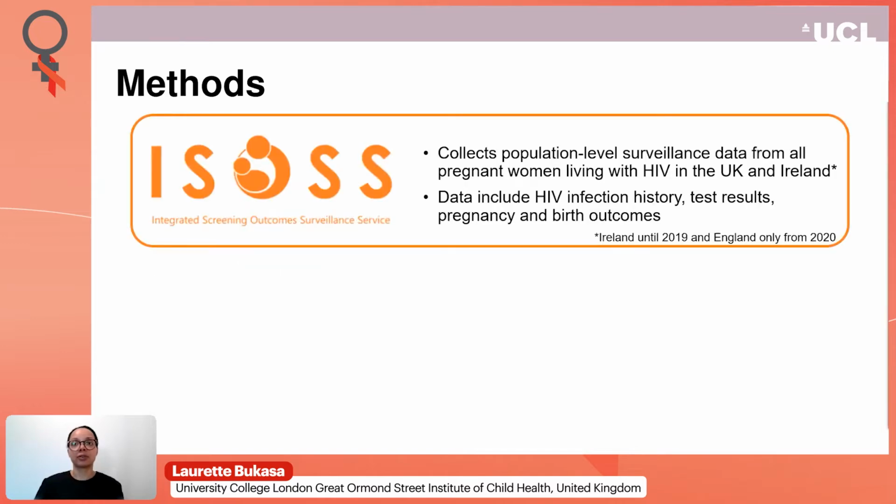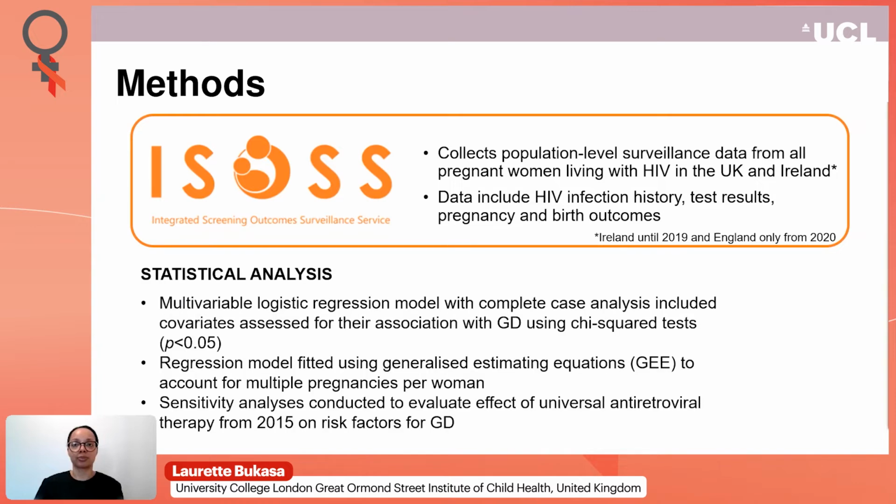This study used data from the Integrated Screening and Outcome Surveillance Service, ISOS. ISOS collects patient-level data on all pregnancies to women living with HIV in the UK and Ireland, but from England only since 2020. Data include HIV infection history, test results, pregnancy, and birth outcomes.